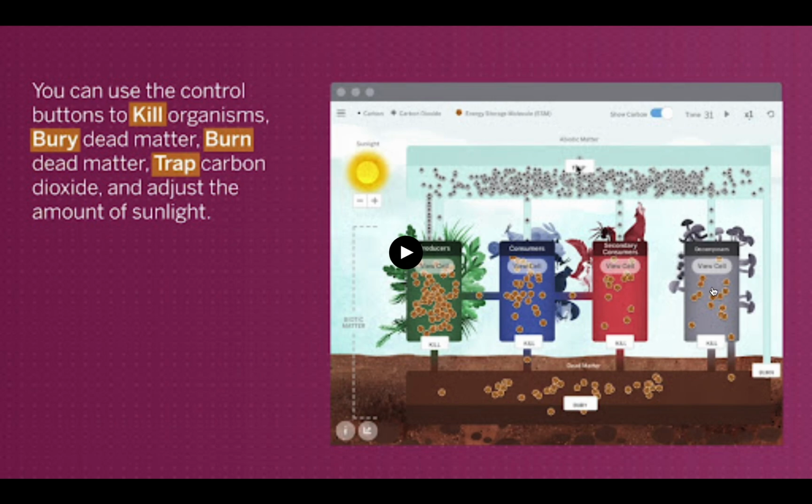If you have a hard time remembering what those things are, look at the picture around it, it shows you. So producers are plants. Consumers would be things that eat the plants. Secondary consumers would be the things that eat these guys or plants. And then you've got the mushrooms, and the mushrooms eat dead and decaying material.